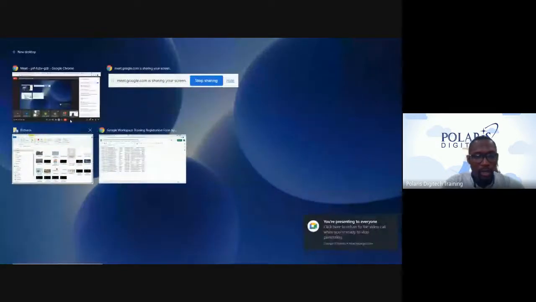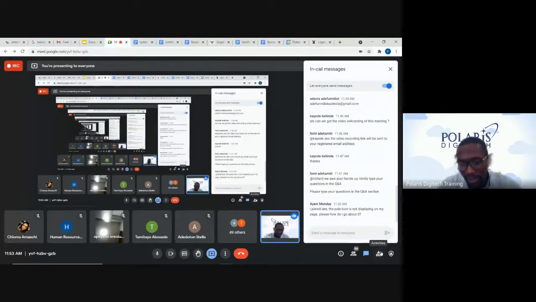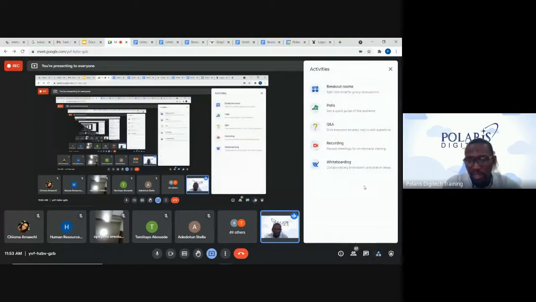Okay, the poll icon. All we need to do is come to these activities. You can see my cursor on my system here. I'm having it at the bottom right corner. Bottom right corner, you click on the activities, you see poll. Then you click on that poll. You can see other polls. We made everything live, so we're not closing anyone yet.